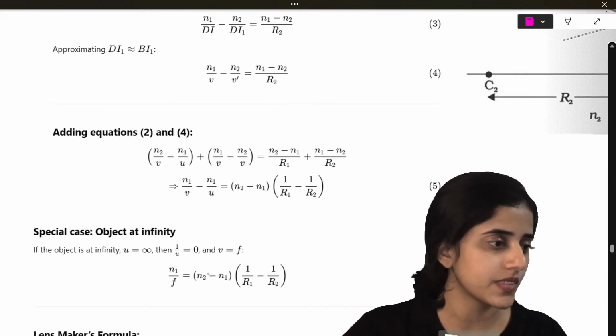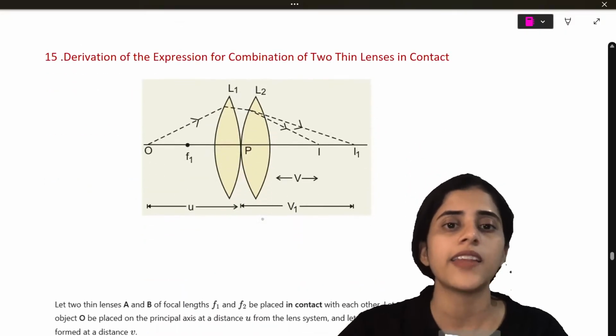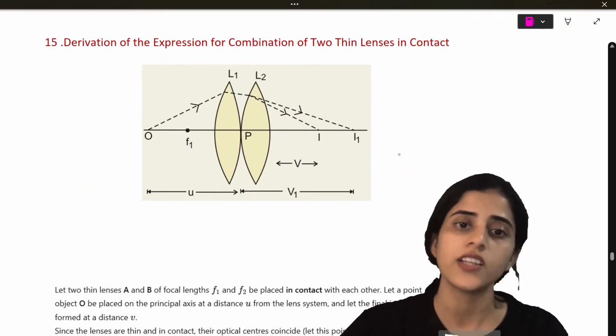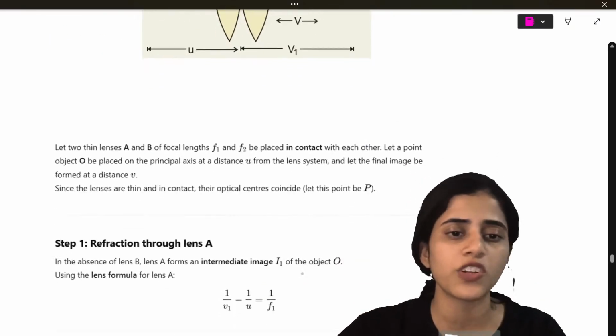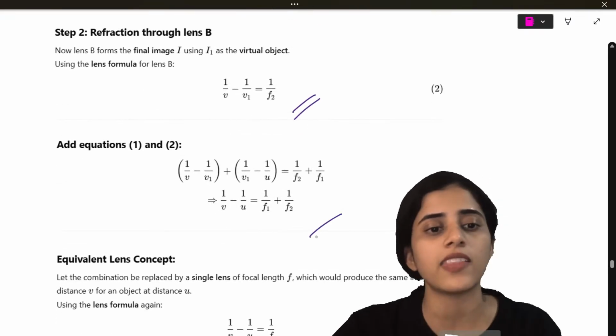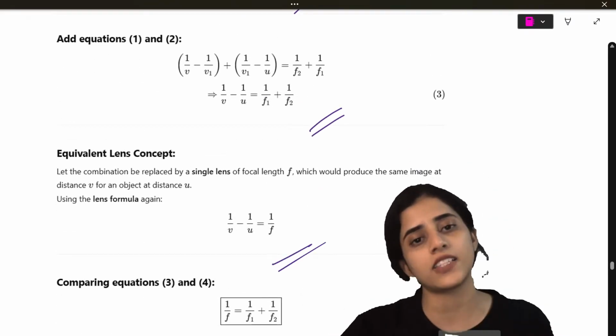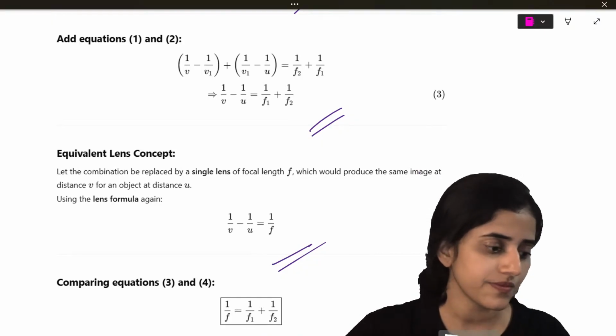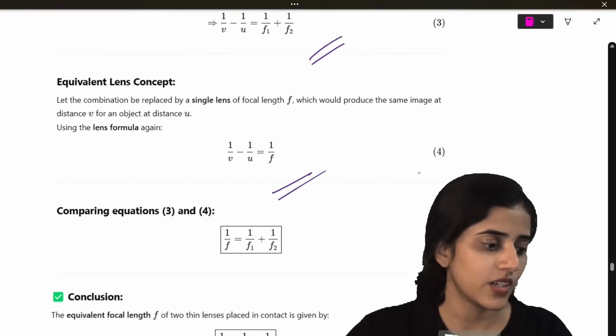Okay? Yes. Next, derive an expression for combination of two thin lenses in contact. So if you have two thin lenses in contact, what will you do? You will take first through lens A, then through lens B, and then add it. You will get the equivalent lens formula. Very easy. Yes. Okay.